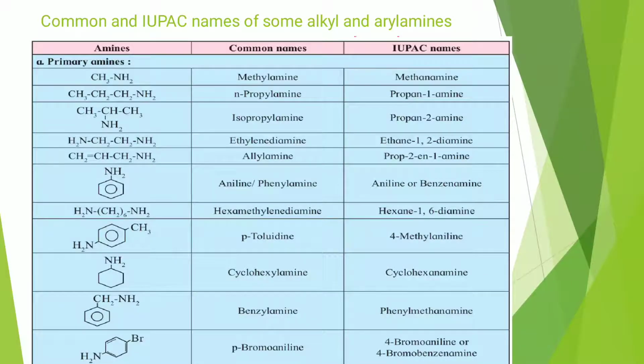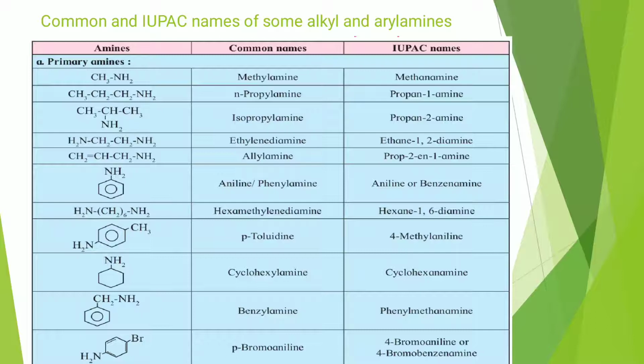Some common examples of IUPAC and common names are given here. Primary amines, CH3NH2. Its common name is methylamine, that is alkylamine, and its IUPAC name is methanamine. Parent is methane, so remove E of methane and add the word amine. So the name will be methanamine.